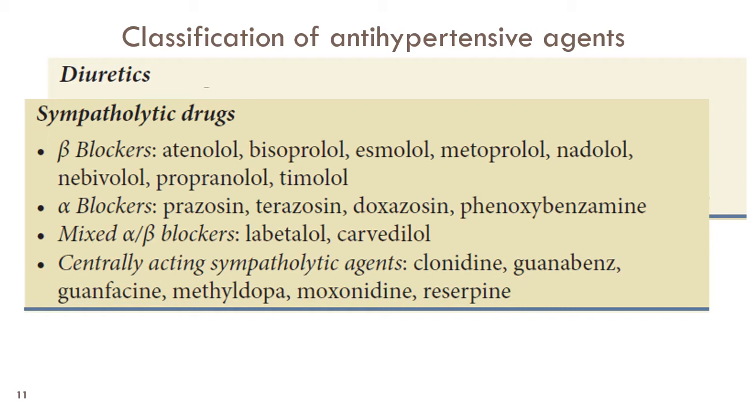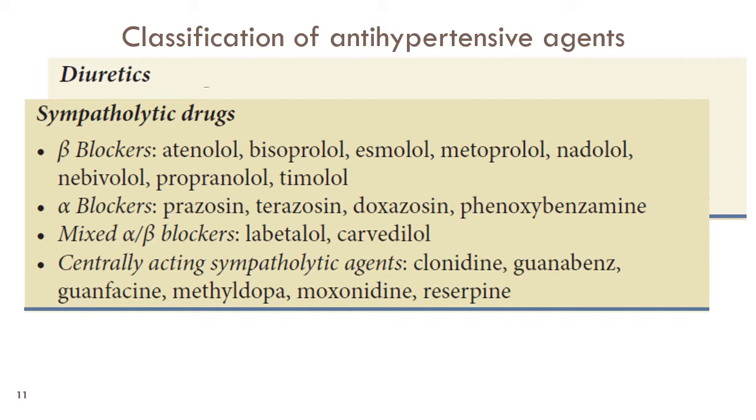The centrally acting sympatholytic agents like clonidine and methyldopa are commonly used in patients with pregnancy. Clonidine acts on the alpha 2 receptors in the CNS, in the medulla, and leads to a decrease in the sympathetic outflow.